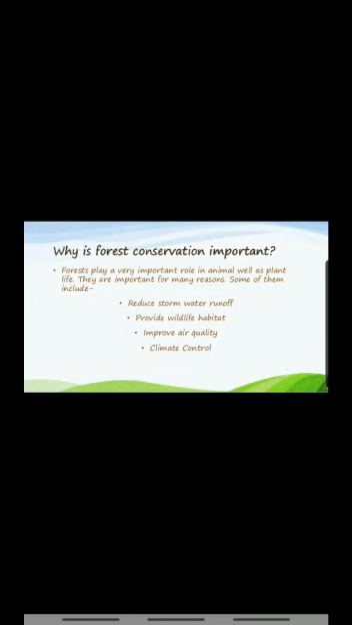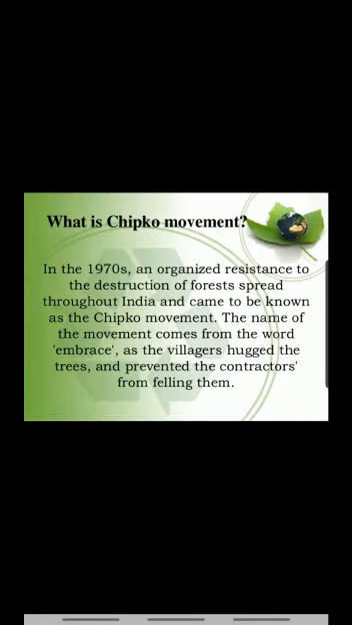Because of these reasons, there was an increasing need for conserving and saving trees. So many movements were started in the past to save the forest. What were they? The Chipko movement. In the 1970s, an organized resistance to the destruction of forest spread throughout India and came to be known as the Chipko movement. The name of the movement comes from the word embrace, as the villagers hugged the trees and prevented the contractors from felling them down.